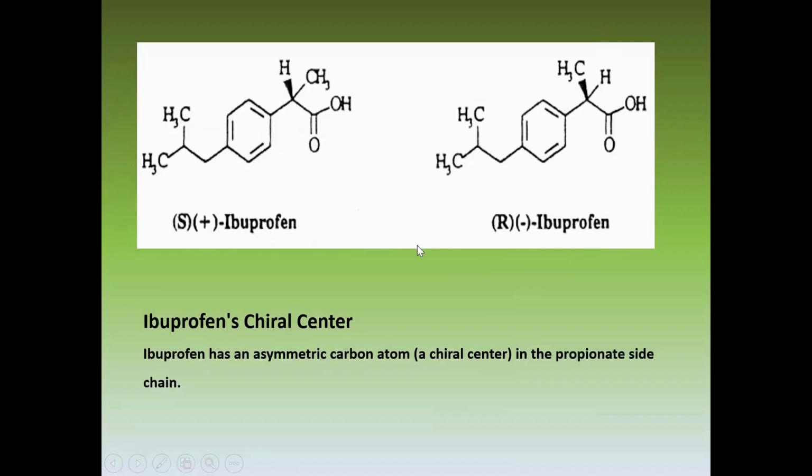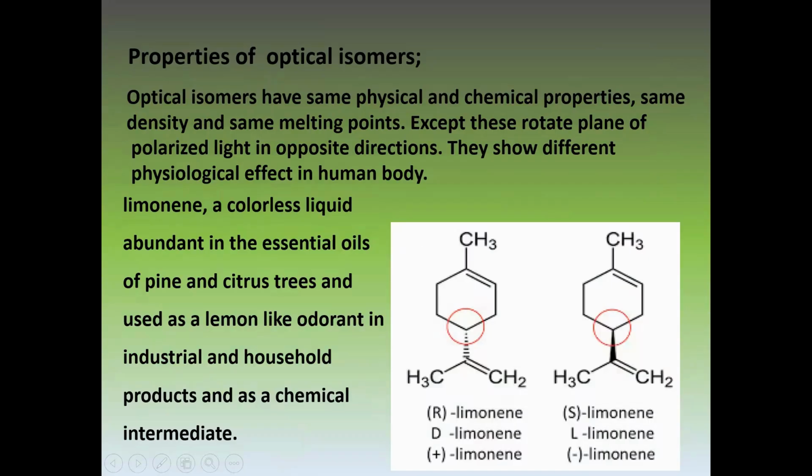Now, properties. If we note, optical isomers have the same physical and chemical properties. As we have noted, geometrical isomerism has different physical and chemical properties. Optical isomers have the same physical and chemical properties, such as density and melting point, except that they rotate the plane of polarized light in opposite directions. They show different physiological effects in the human body.